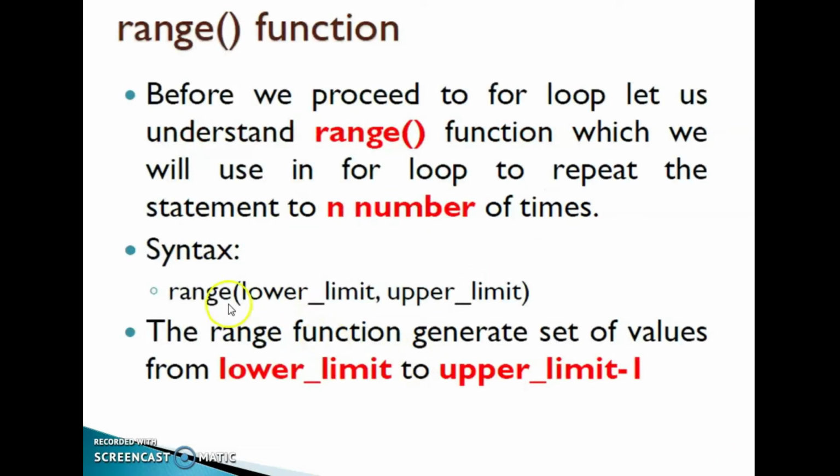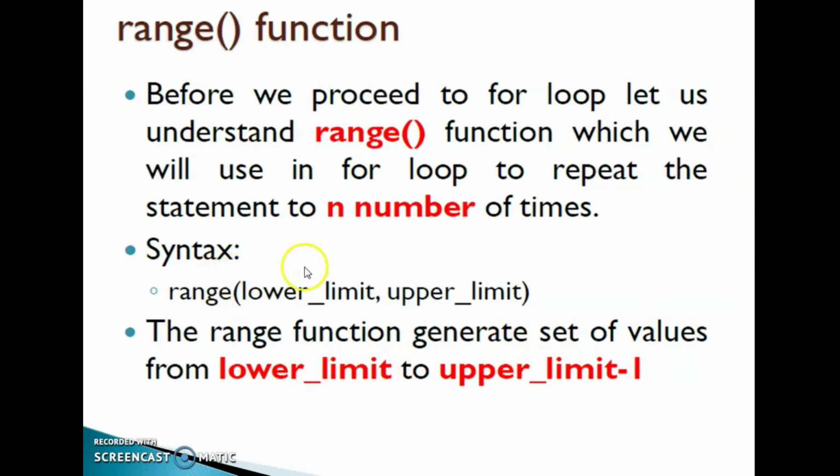Then the range function. Before we proceed to the for loop, let us understand the range function, which we will use in the for loop to repeat the statement n number of times. The syntax for this range function is range, lower limit, upper limit. It will generate a set of values from the lower limit to the upper limit.